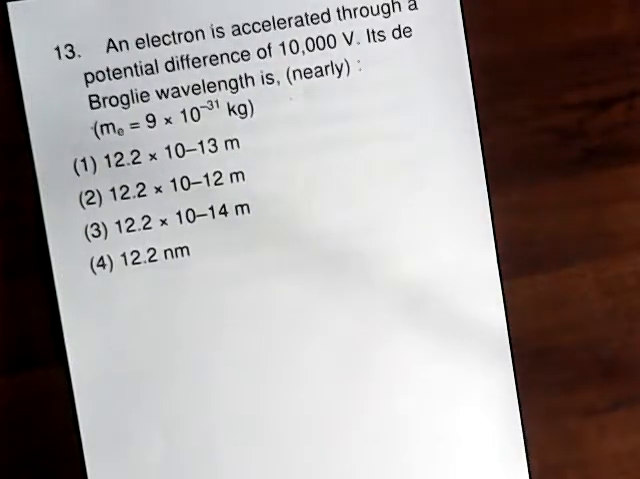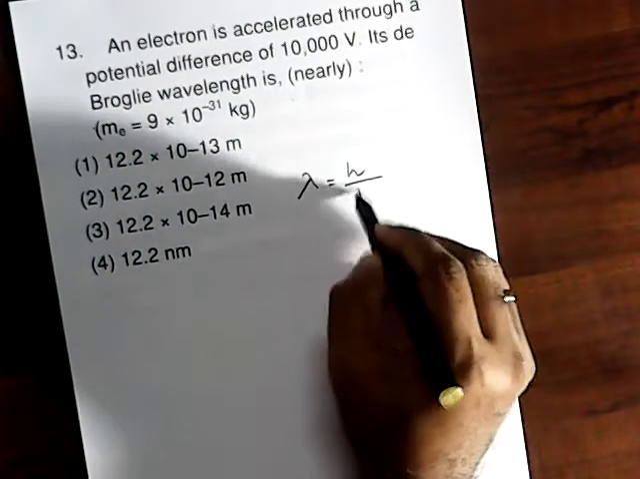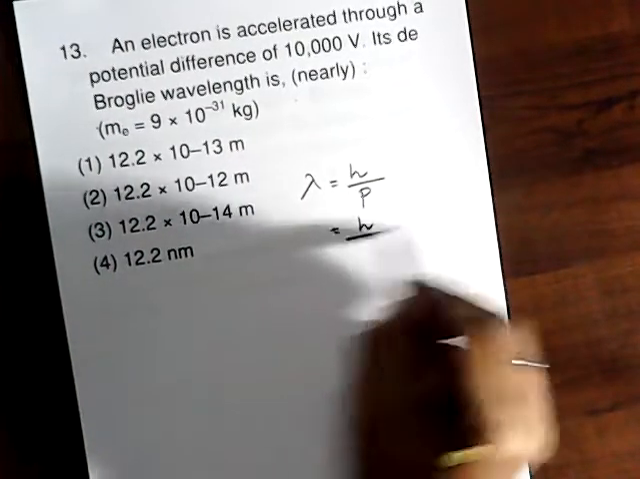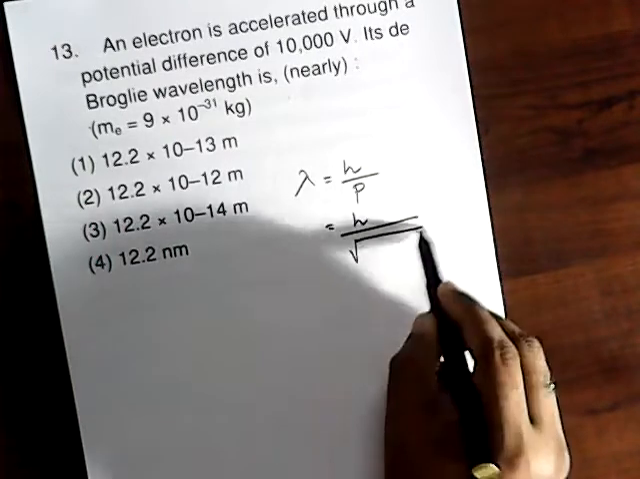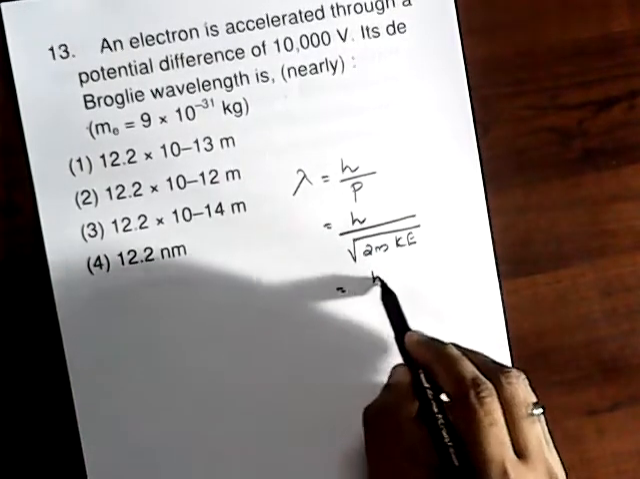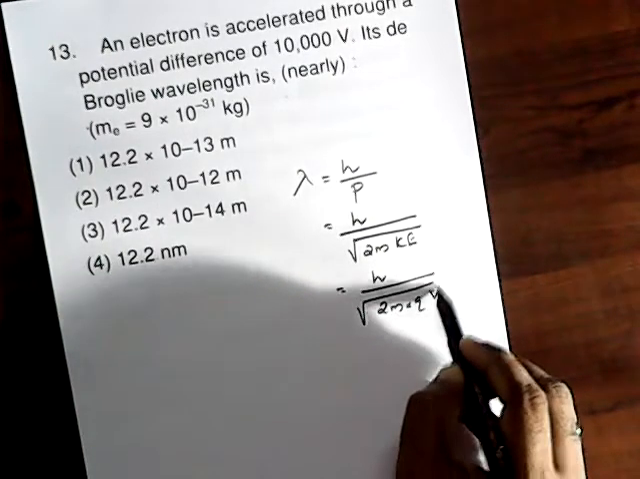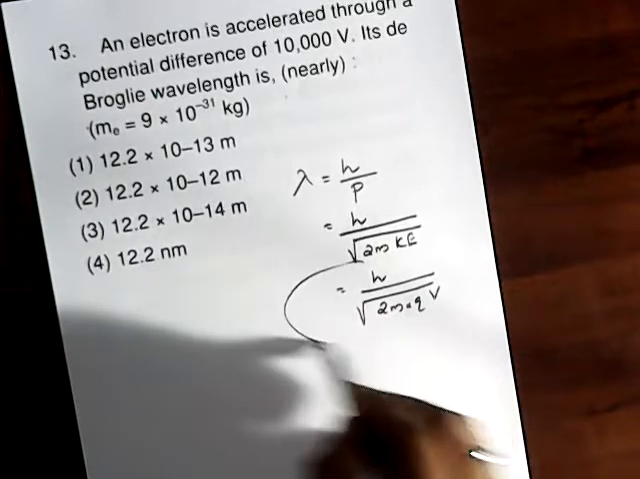Number 13, a good aspect. An electron is accelerated through a potential difference of 10,000 volt. Its de Broglie wavelength is, you can go with the simple concept as lambda equal to h by p. We can write h by p as h by root 2m into the kinetic energy. We can convert that kinetic energy as charge into potential, for the electron.